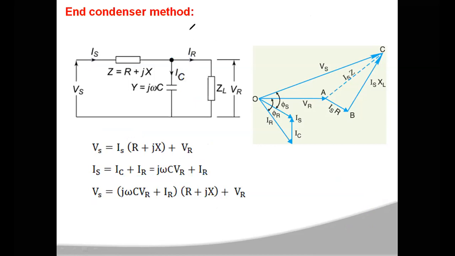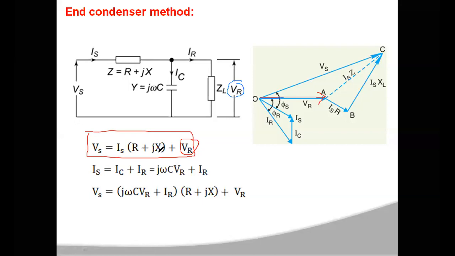Now for the same network you can draw the phasor diagram. Let us consider VR as the reference. This is your reference voltage VR. From this equation, your sending end voltage Vs is the receiving end voltage plus Is into R plus Is into jX.